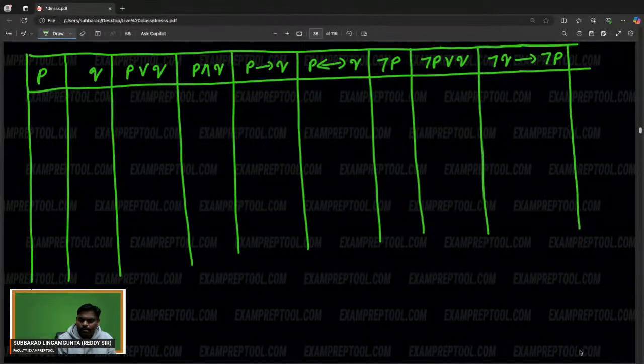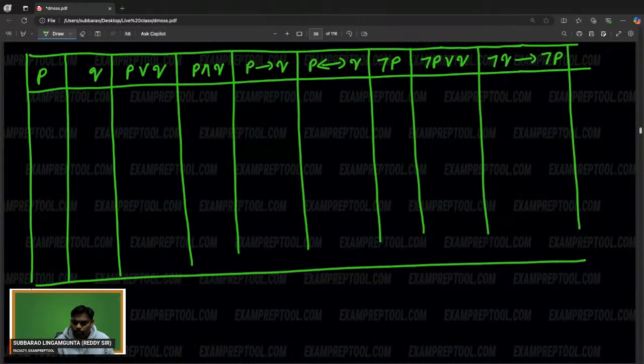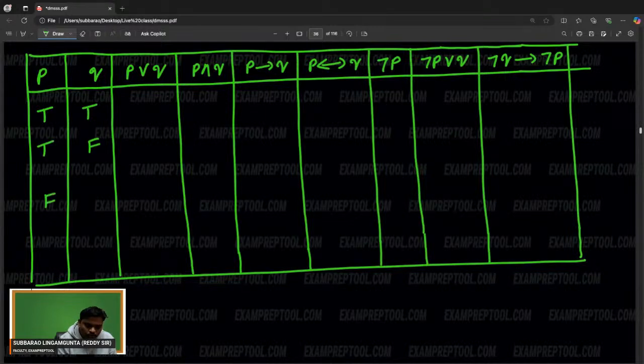So let's try one by one. I said compound statement to you. Now I have to say clearly what the AND operator is, what the OR operator is, what implies is, what double implies is. I'm saying one by one. So P OR Q, let's see this one. Assume that it is true. It may be true false. It may be false true. It may be false false.